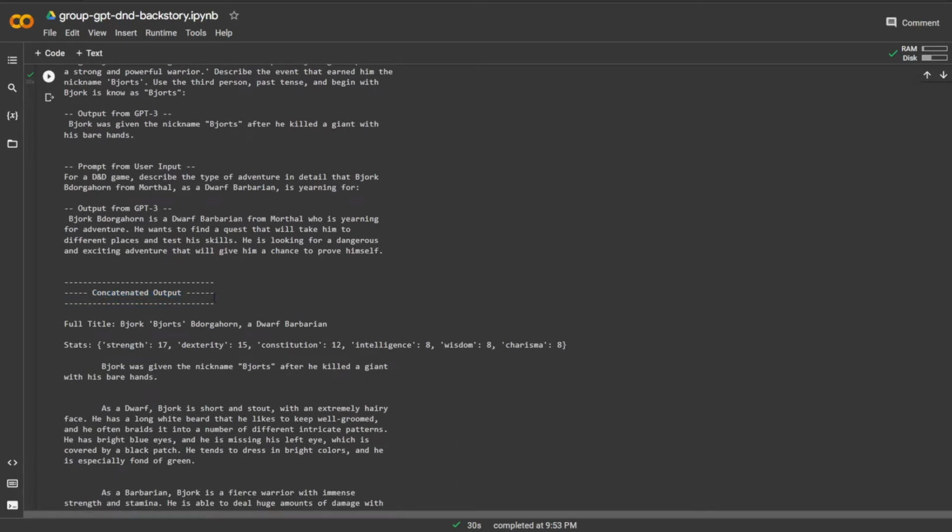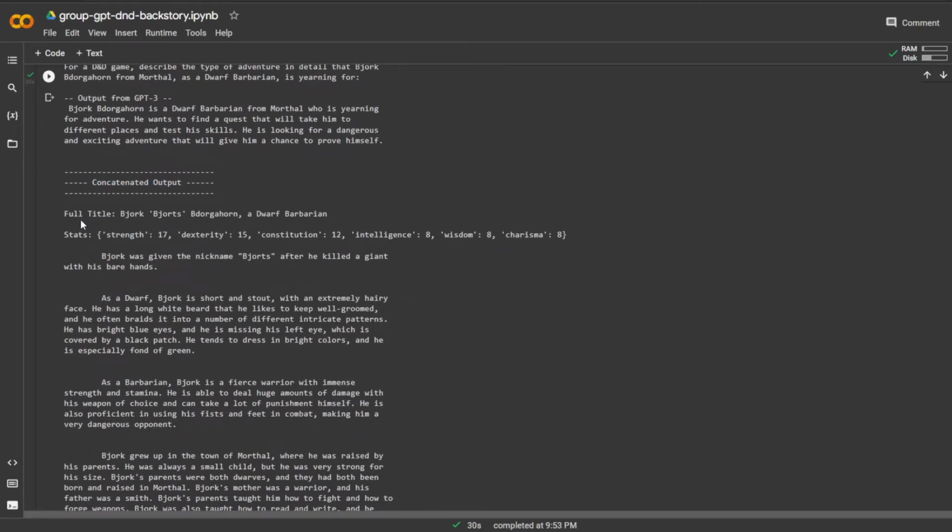So let's take a look at the concatenated output. Full title: Bajork Bajorts Bedorgahorn, a dwarf barbarian, has the stats that I put in, as I expect. Bajork was given the nickname Bajorts after he killed a giant with his bare hands. That's interesting.